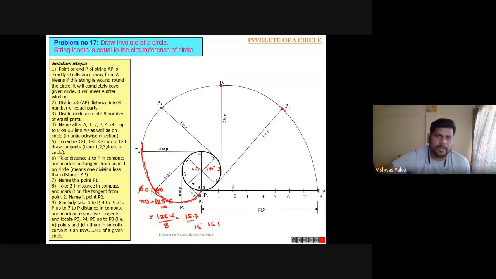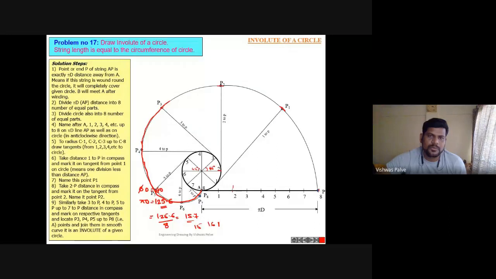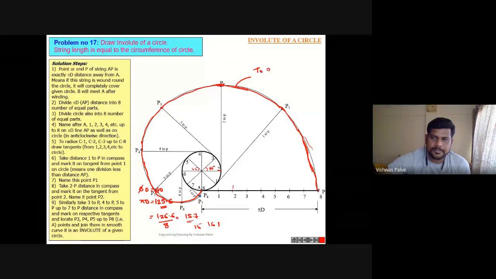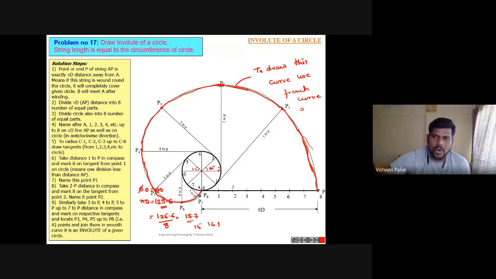If you draw with a pencil on paper, the curvature will be drawn like this, a smooth curve. For that there is an instrument called a French curve. You can use a French curve for this. So you can note down somewhere that for the involute, use a French curve or draw freehand.